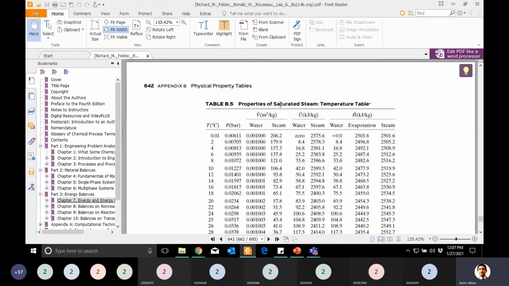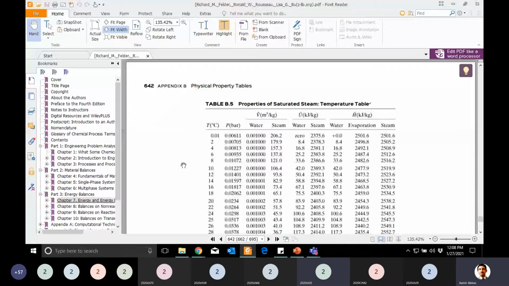It means if your steam is available and just saturated, not above the saturation temperature, we have to look at its properties, and for this table he mentioned the word temperature table. If you look at the first column, there is temperature, and you can see he started with 0.01, but after that there is 2, 4, 6, 8. What pattern do you observe here in the temperature? There is an even increase in temperature; he has provided us data at specific intervals of temperature. Can you see this?